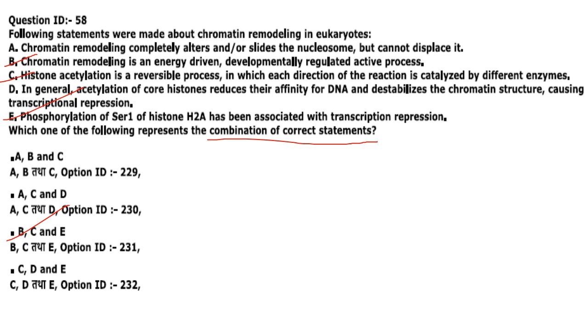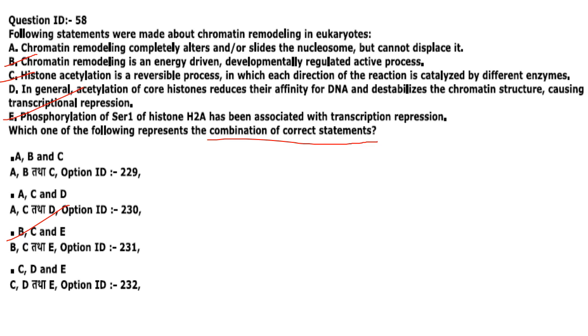That is correct. Histone acetylation is a reversible process in which each direction of the reaction is catalyzed by different enzymes. That is correct. Then next one. In general, acetylation of the core histone reduces their affinity for DNA and destabilizes the chromatin structure, causing transcriptional repression.